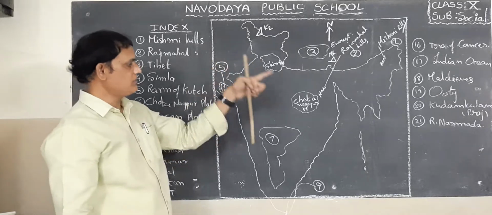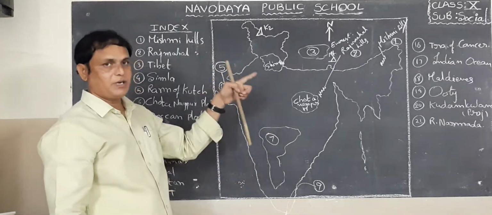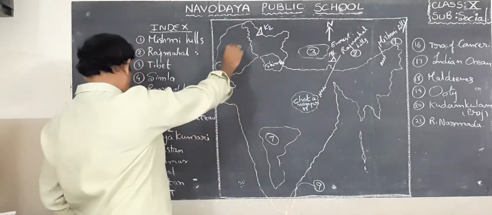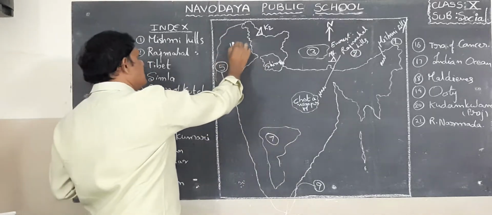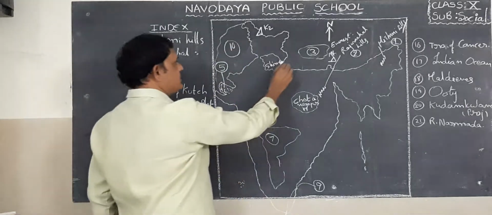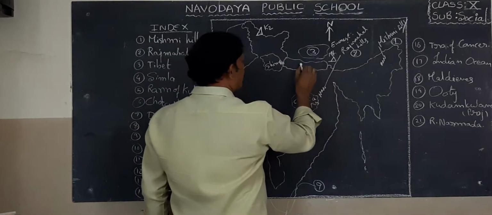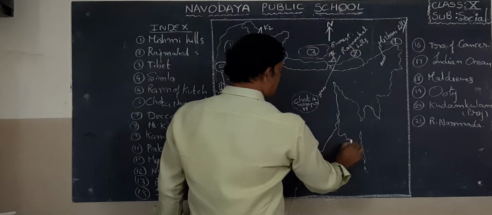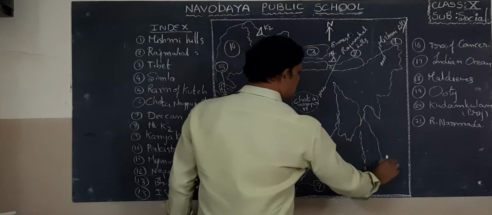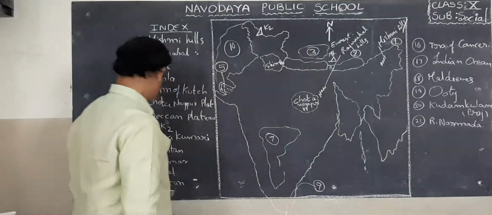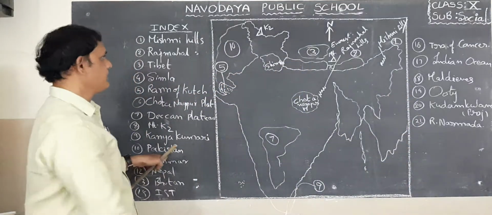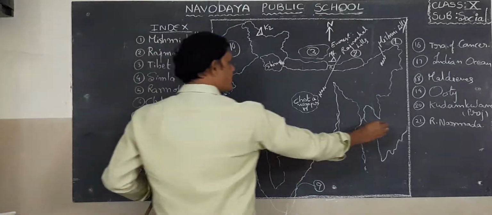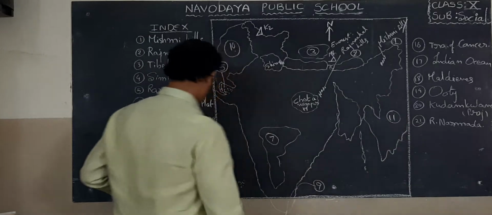Next one, Myanmar, Pakistan. So we have some neighboring countries. What are the neighboring countries of our country? Look at. So this is Pakistan. What's the number? Pakistan 10. Next one. This is Nepal. This is Bhutan. This is Bangladesh. This is Myanmar. So I wrote already Pakistan. Where is Pakistan? Number 10. Myanmar. So this is Myanmar, number 11. Enough.